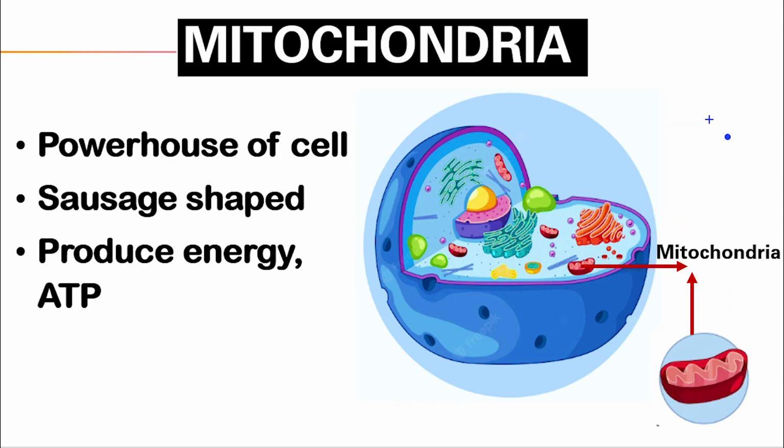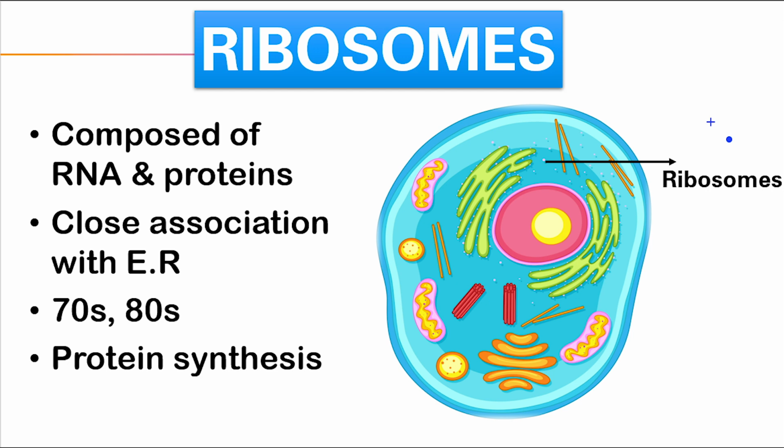The mitochondria is a double-membrane-bound, sausage-shaped organelle. It is the powerhouse of the cell. It produces energy in the form of ATP. It is also the site for aerobic respiration. The ribosomes are found in close association with the endoplasmic reticulum. Two-thirds of a ribosome is composed of ribonucleic acid or RNA and one-third is composed of proteins. It is not surrounded by any membrane, therefore ribosomes are present in both eukaryotic as well as prokaryotic cells.